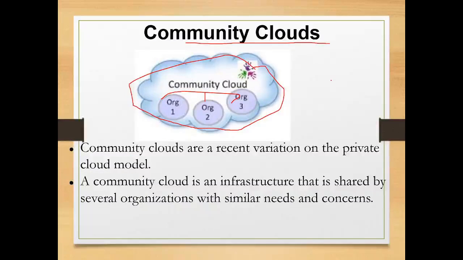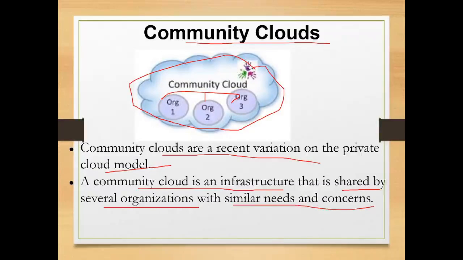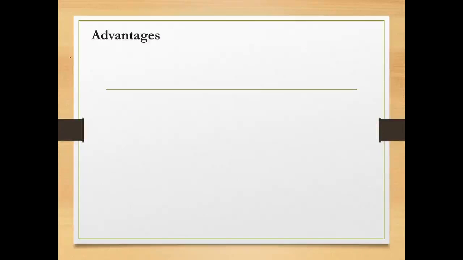So that time this community cloud is useful. Community clouds are a recent variation on the private cloud model. A community cloud is an infrastructure that is shared by several organizations with similar needs and concerns. Next, advantages.